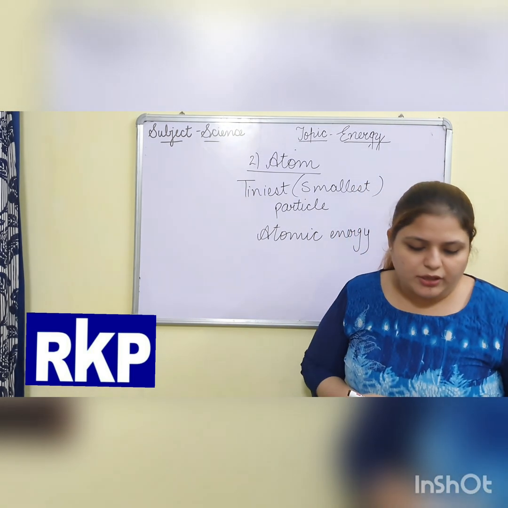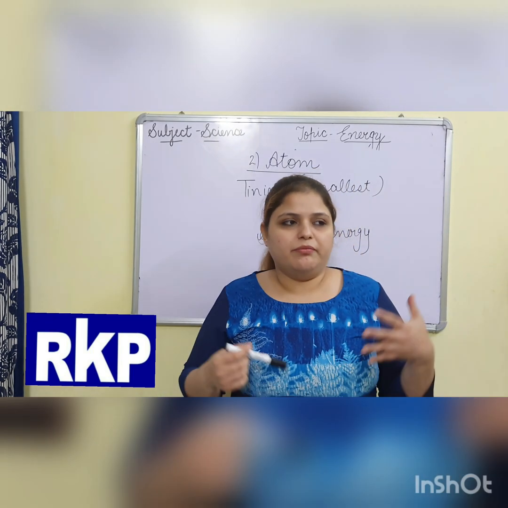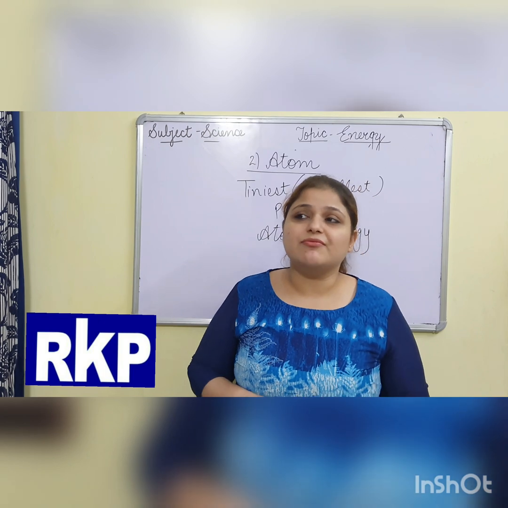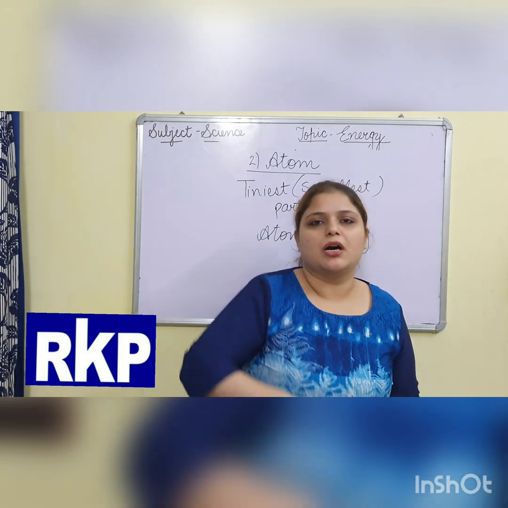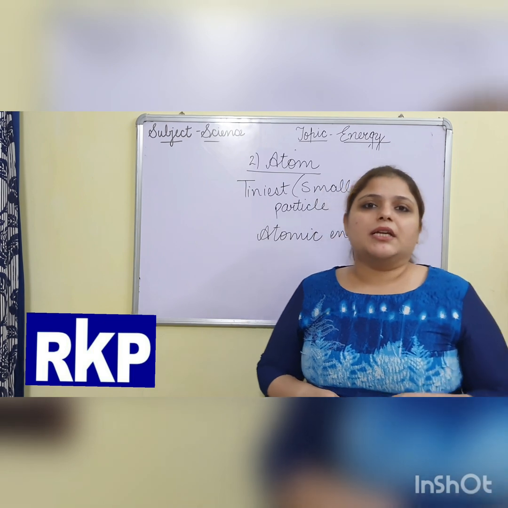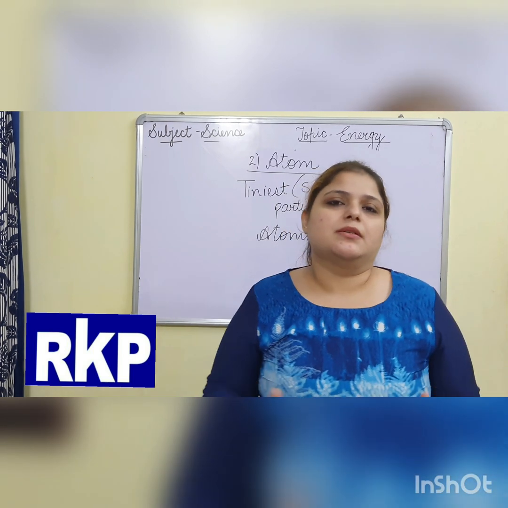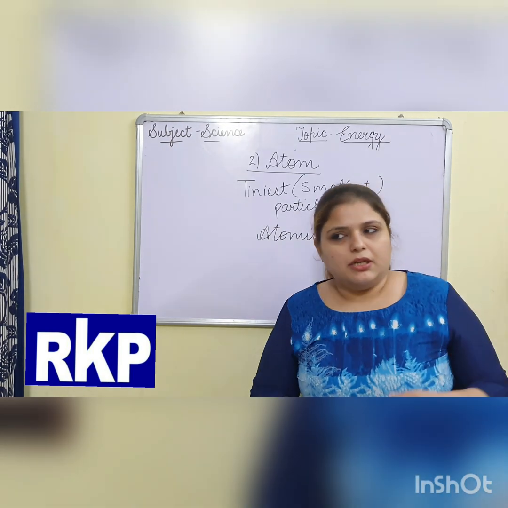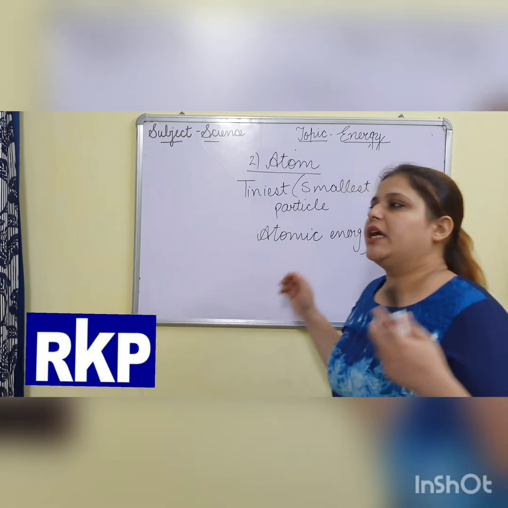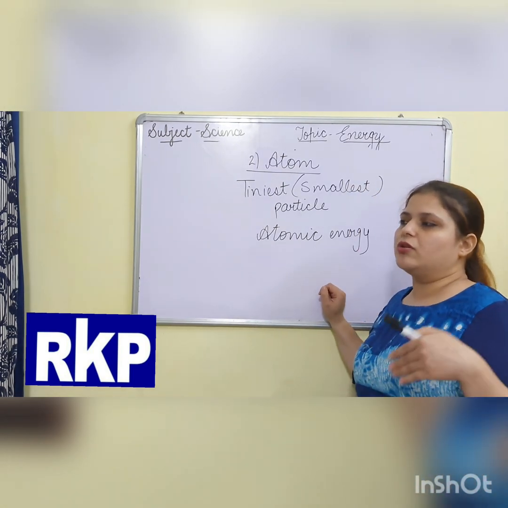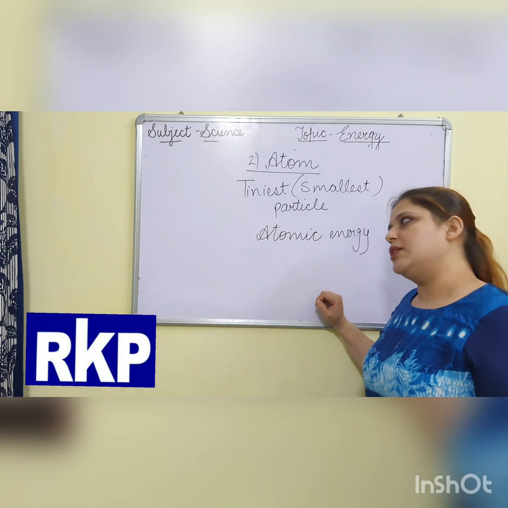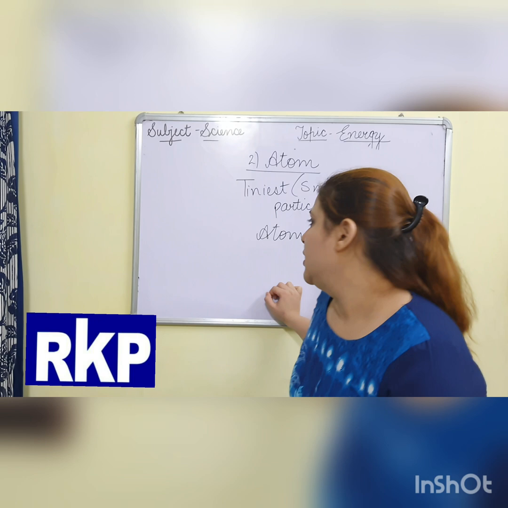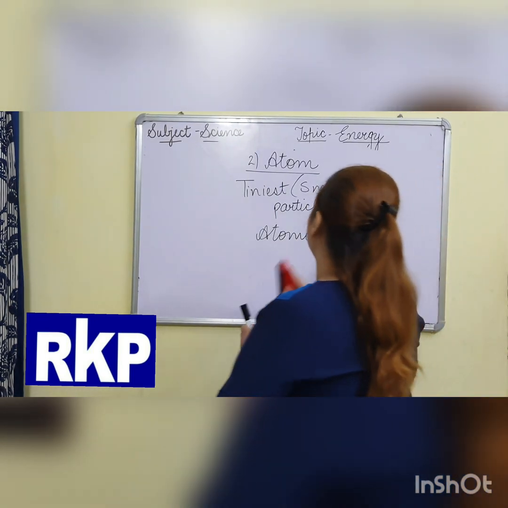Clear? So atomic energy is used to produce electricity in power stations, from where electricity is sent to our homes. Atomic energy is also used to produce bombs, nuclear bombs. You must have heard, atomic energy is used to make atom bombs. And what is atomic energy? The energy which is stored in the atoms. Clear? With this we have finished the second type of energy.